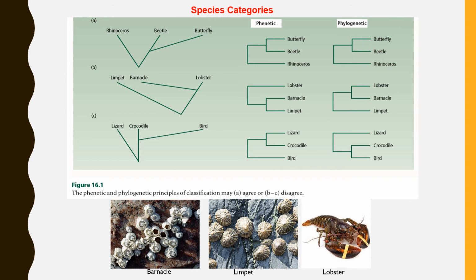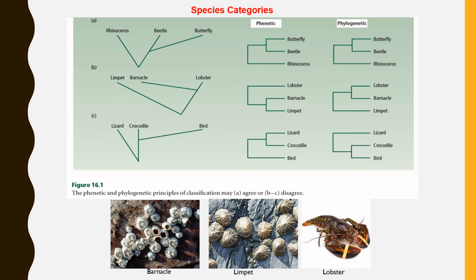Case 3. Lizards, crocodile, bird. Figure C. The phenetic and phylogenetic classification of the reptilian group differ because some descendants, such as birds, of a common ancestor of a group have evolved rapidly, leaving behind others or immediate relatives far behind.